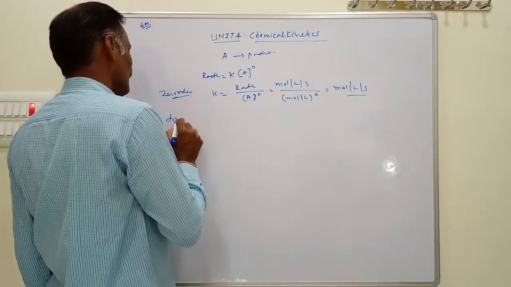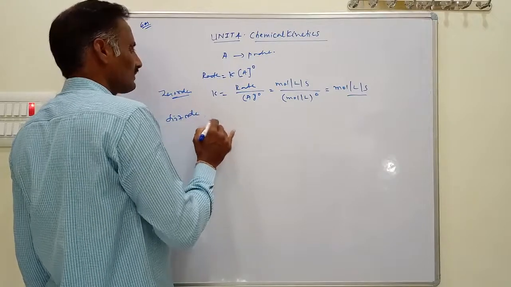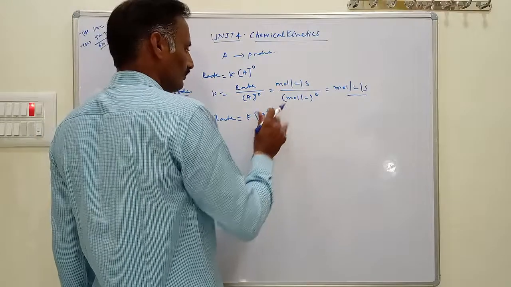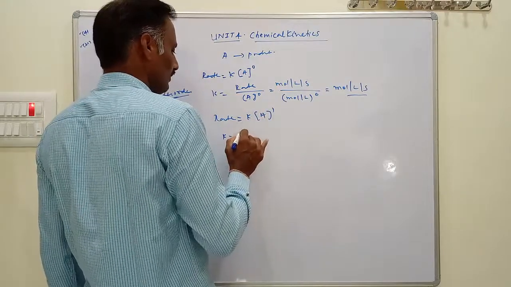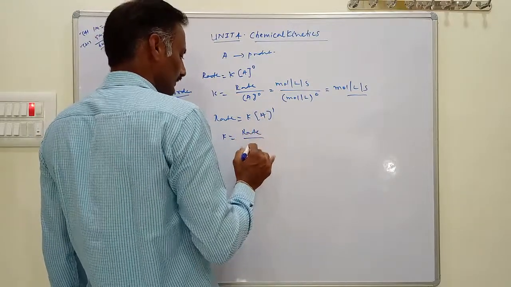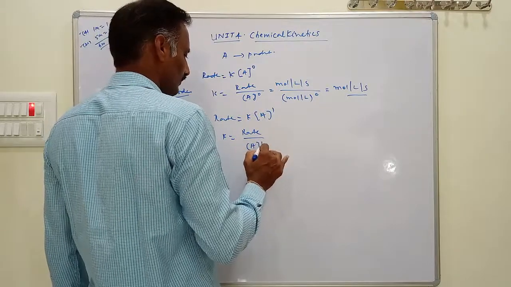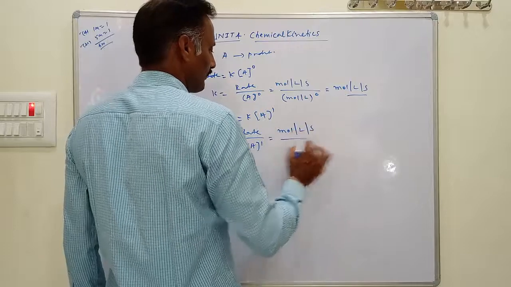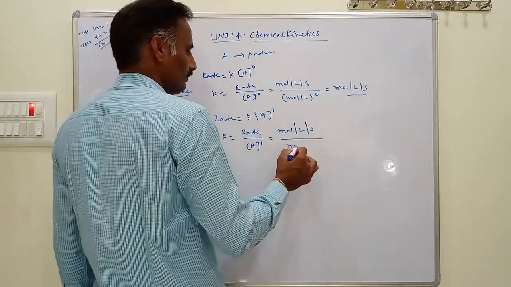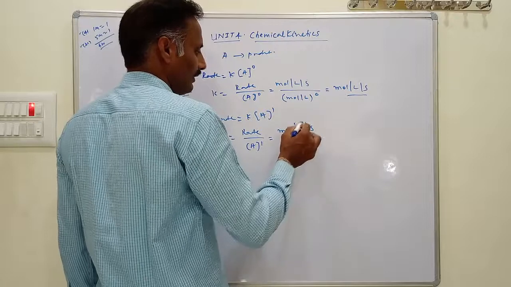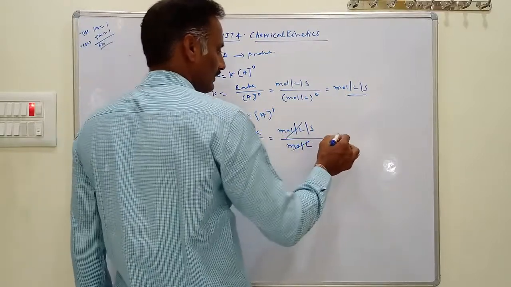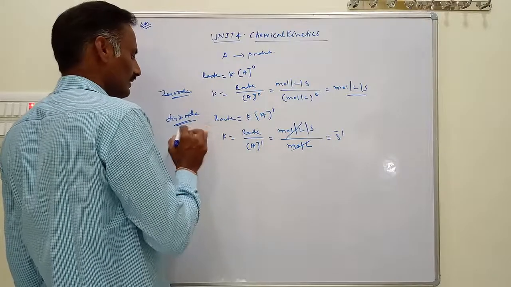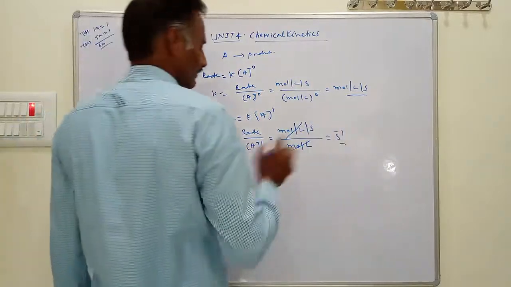Similarly, for first order reaction, rate equals K into concentration to the power 1. Then K equals rate divided by concentration of 1, and the rate unit is mole per liter per second. Then what about the concentration? This is mole per liter, and mole per liter gets cancelled, you will get only per second. The rate constant unit for first order is per second.